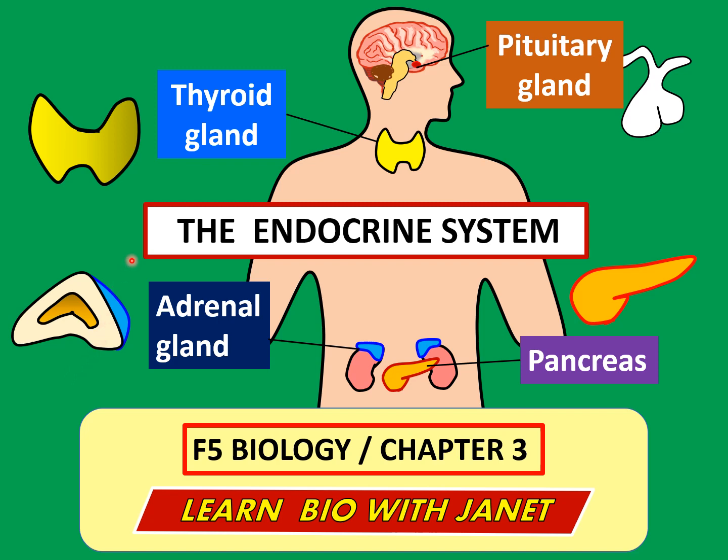Today we'll be studying the endocrine system. This is a subtopic in Form 5 biology, chapter 3 on coordination and response. The endocrine system is a very interesting system as it produces many different types of hormones that affect many different aspects of our lives, and it produces these hormones from its endocrine glands. These hormones regulate metabolism, growth and development, reproduction, tissue function, sleep and mood, among other things. So let's discover more about the endocrine system.